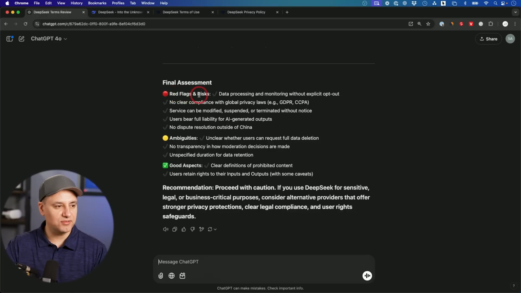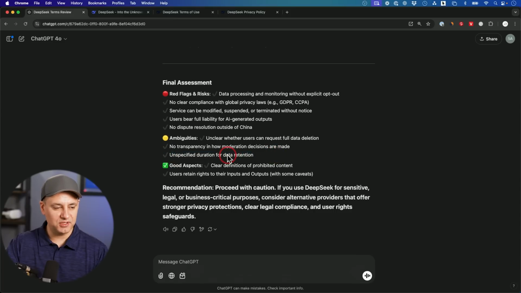Okay, so right here, red flags and risks. The first one I just mentioned: no clear compliance with global privacy laws like GDPR. Service can be modified, suspended, or terminated. That's normal. Users bear full responsibility for AI-generated output. That's normal. No dispute resolution outside of China. I'm assuming that's pretty normal for a Chinese company. Unclear whether users can request full data deletion. No transparency on how moderation decisions are made. No specific duration for data retention.